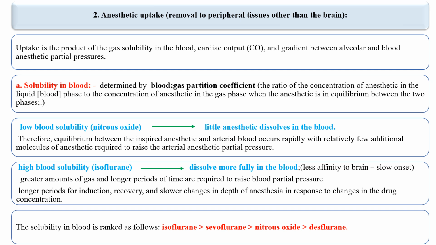So the point to be kept in mind is that the drug having low blood solubility requires less time to achieve the desired partial pressure. And if the drug has high blood solubility, that means the drug will dissolve more fully in the blood. It has less affinity to the brain and there will be slow onset of action.